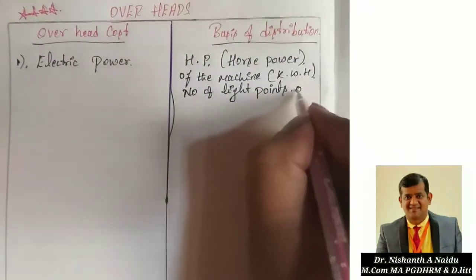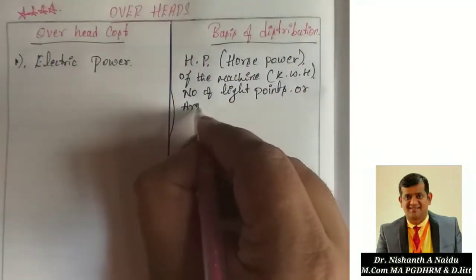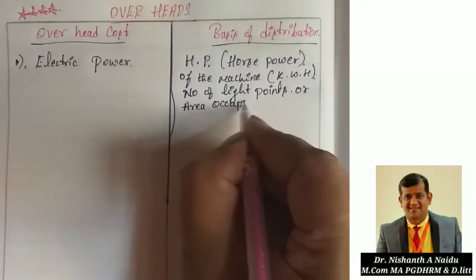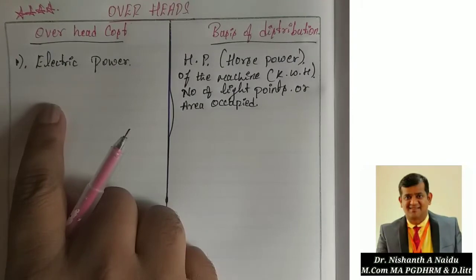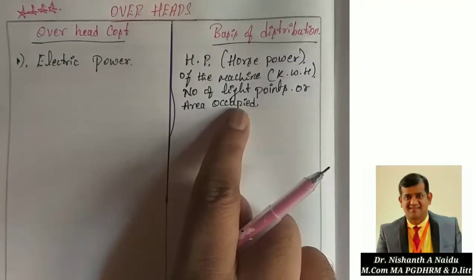If that is also not there, then we can consider the area occupied. This is how we distribute the expenditure of electric power.